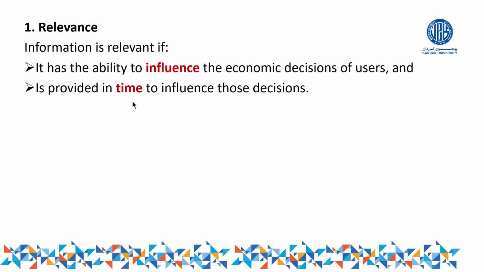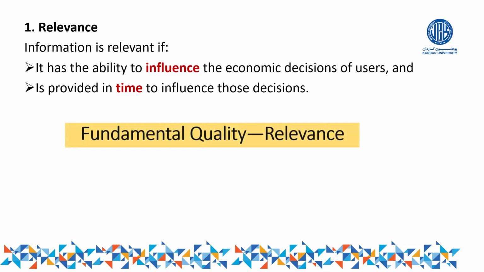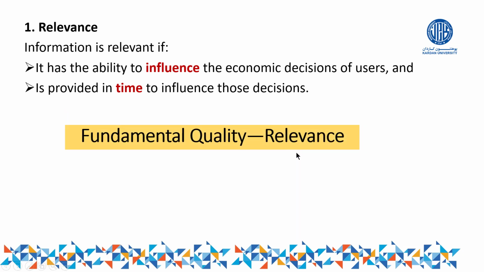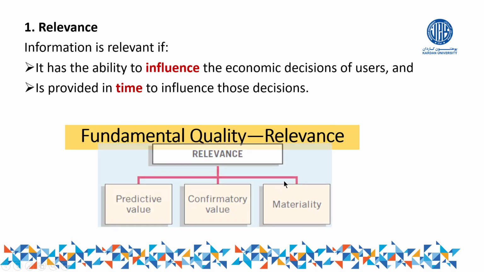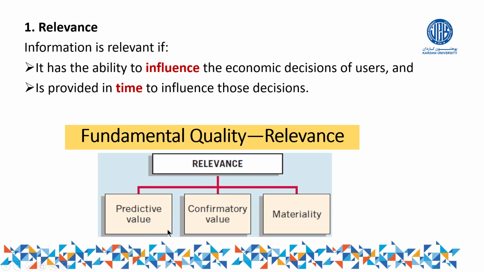Everything is done, now it is gone. So it cannot affect my economic decision. The information is relevant if it has the following values: the predictive value, the confirmatory value, and the materiality value.